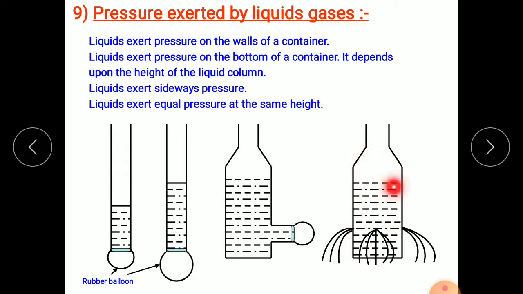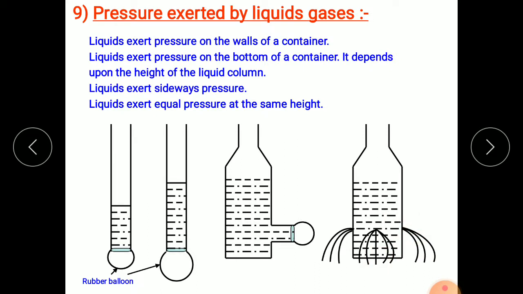In a bottle filled with water, these holes are created at the same height, so it will be observed that for the same size of holes, the same amount of water is going out of the holes. The pressure of this water is equal.